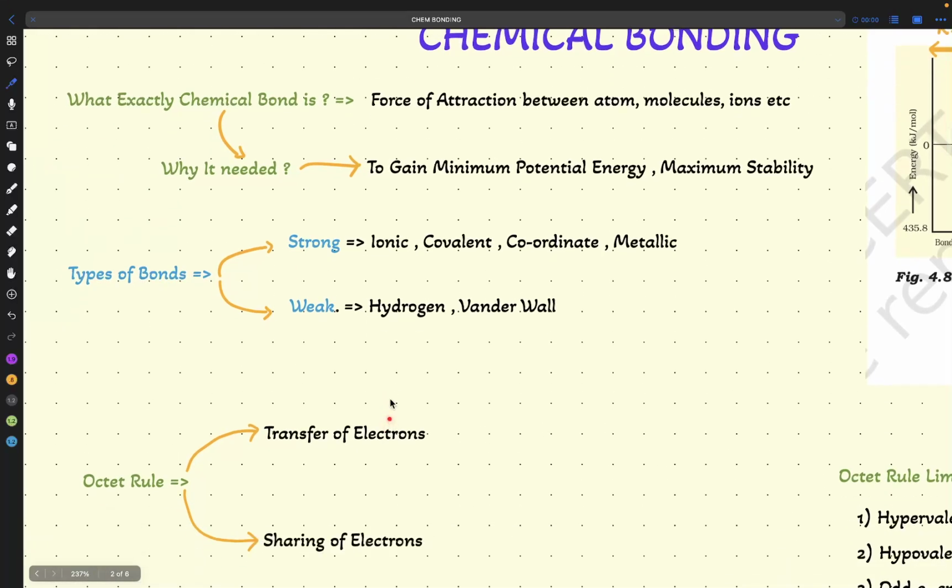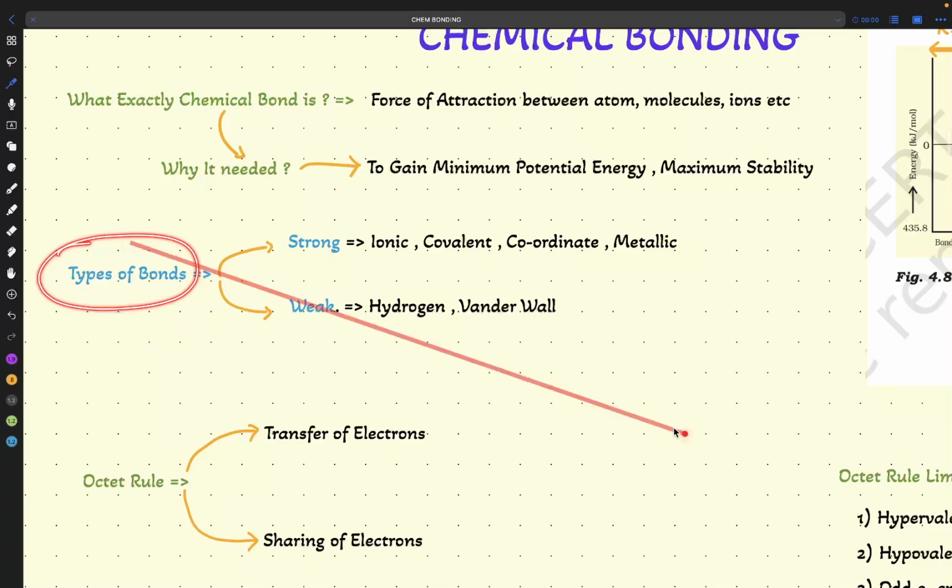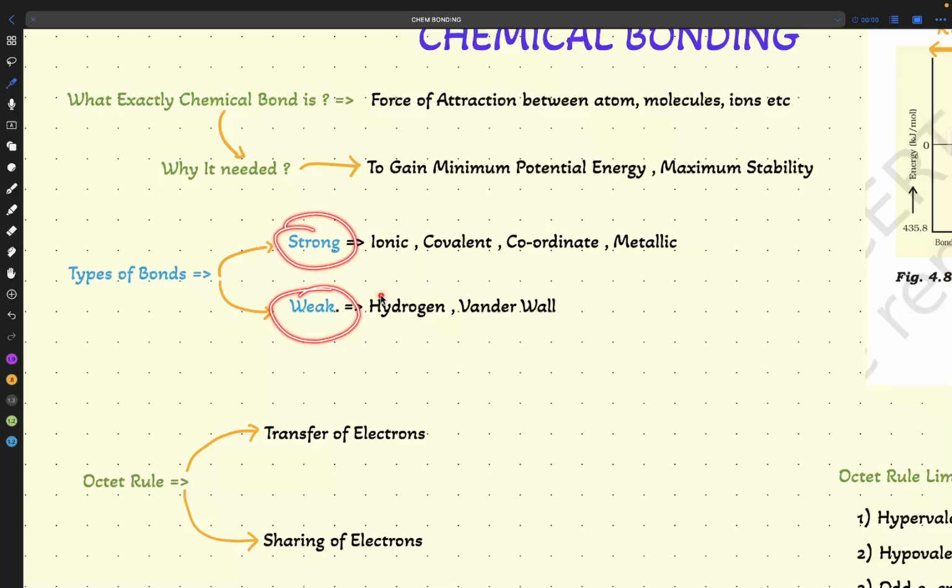So now what next is there? We have understood why chemical bonding is happening. Now the next point is that we have different types of bonds. Which are the different types of bonds we have? We have strong or weak bonds. Obviously, if some bond is happening, it can be strong or it can be weak. So here also the same rule: there are some bonds which are strong, there are some bonds which are weak.